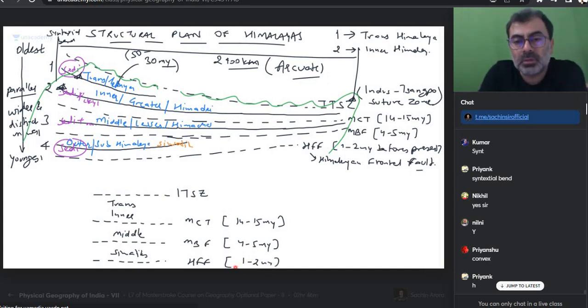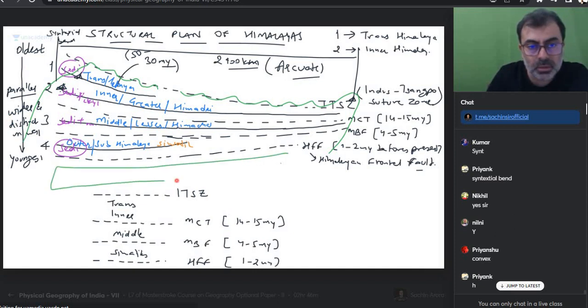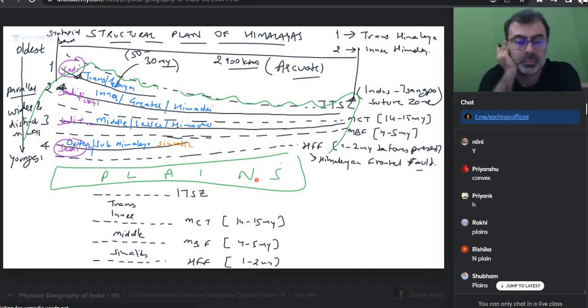Are the faults also clear? And what comes after this? What comes out of this? PLAI. Everyone okay with this?